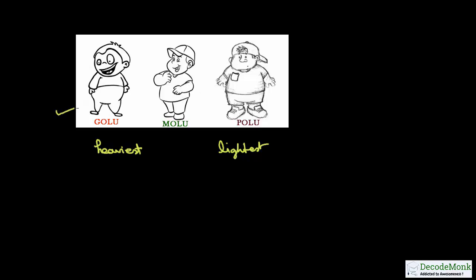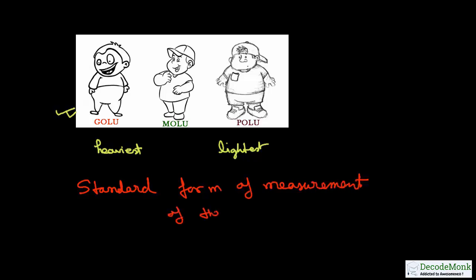So you need to have some standard form of measurement of the degree of heaviness. That means how much an item is heavy or light.